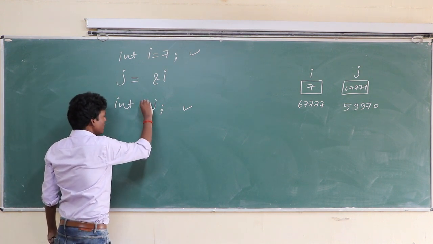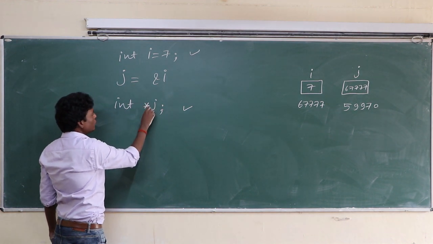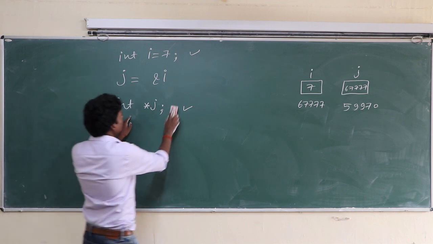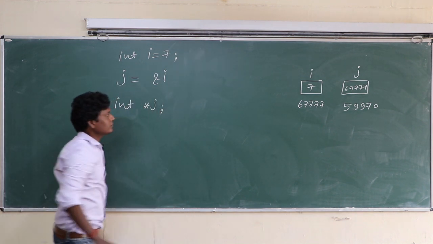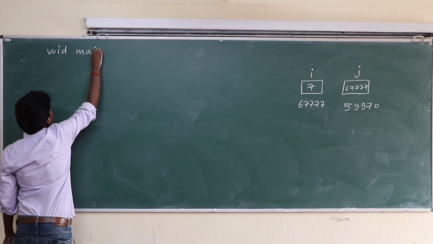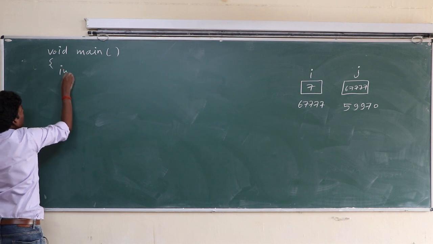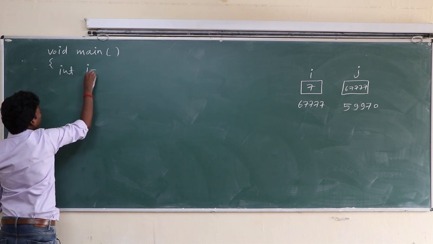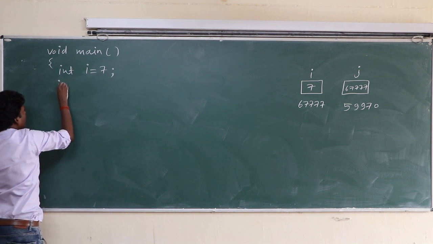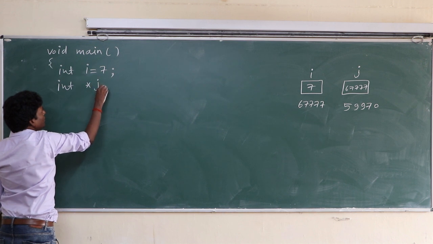This difference is represented by applying an asterisk before that variable. Okay, so it is true. Void main, int i equal to 7, int asterisk j.